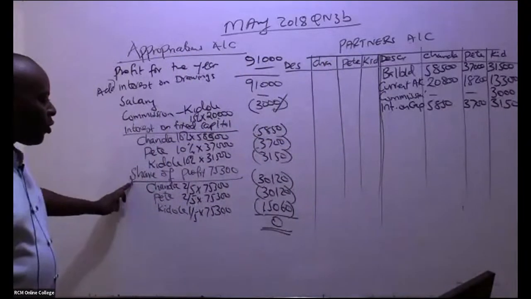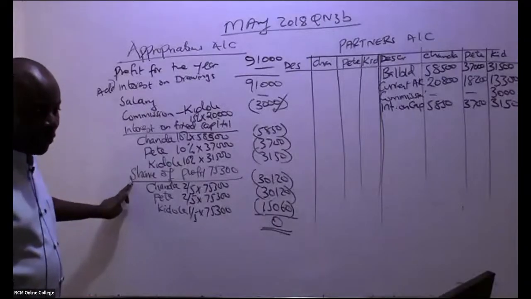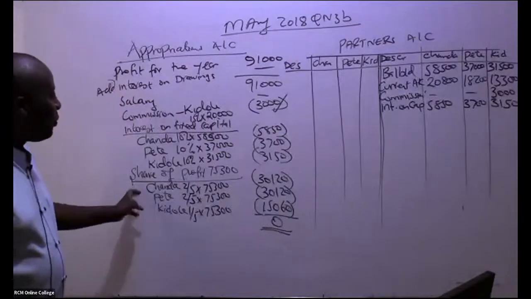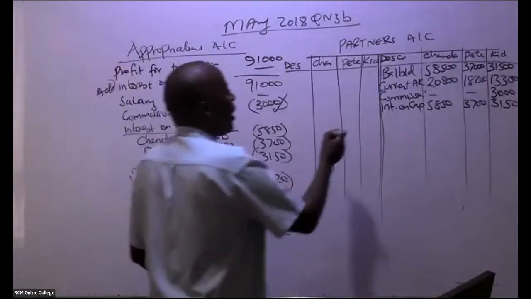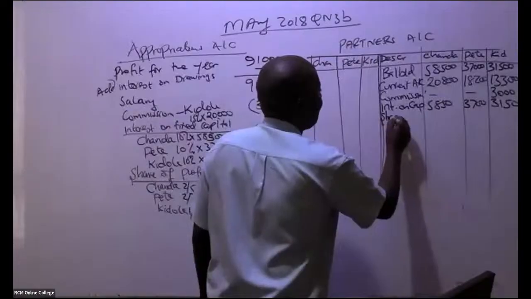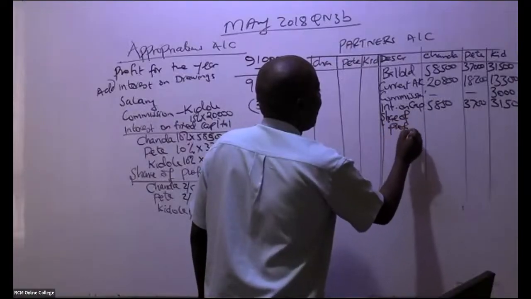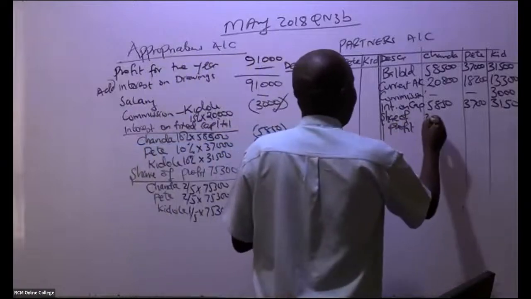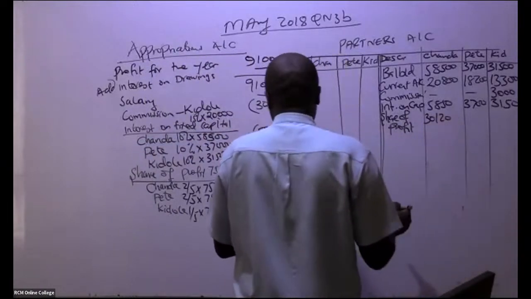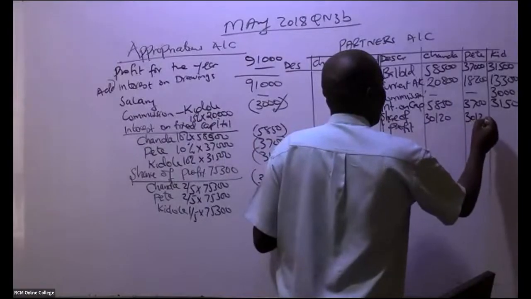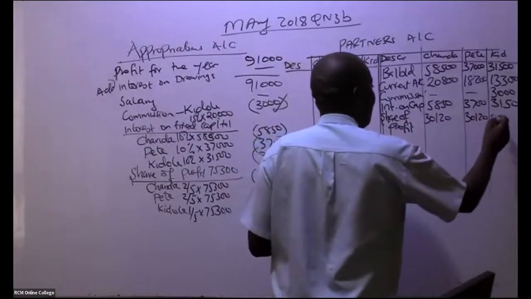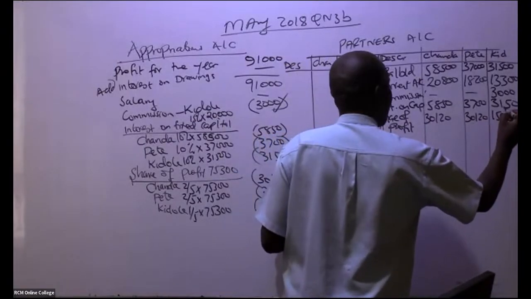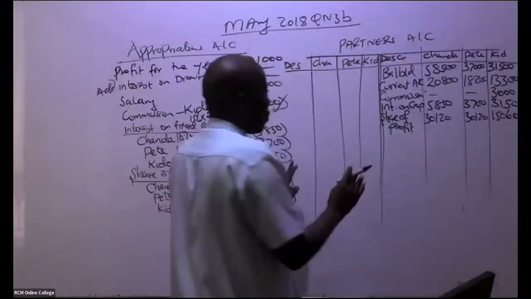Then we have here share of what here? We have share of profit. So this share of profit, you're bringing them the way they are. So share of profit, what do we have here? We have 3120, 3120, 3120. We have here 15,060. You stop it there.